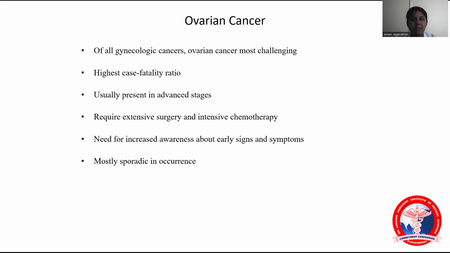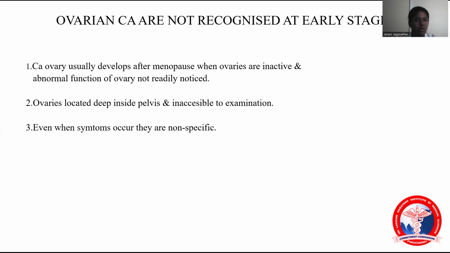So ovarian cancer treatment is the most challenging, and it also has a high fatality ratio, and requires extensive surgery and intensive chemotherapy. Patients should be taught about the early signs and symptoms, and mostly it is sporadic in occurrence. Why is it not recognized at earlier stages? Because usually it develops after menopause when the ovaries are in an inactive state. Also, since the ovaries are located deep inside the pelvis, they are inaccessible to examination, so we cannot diagnose the findings.